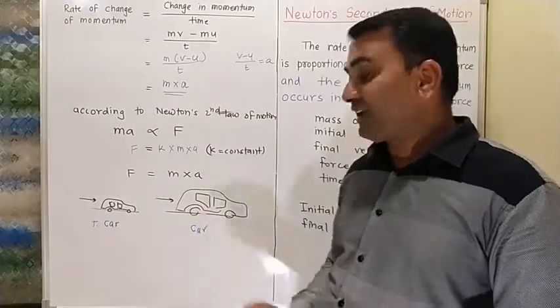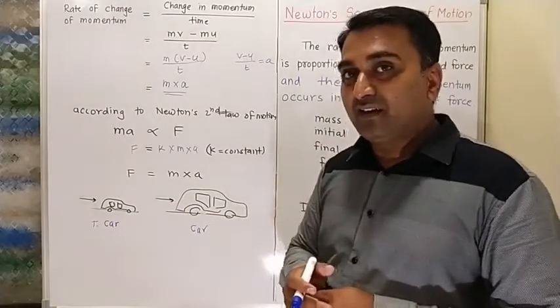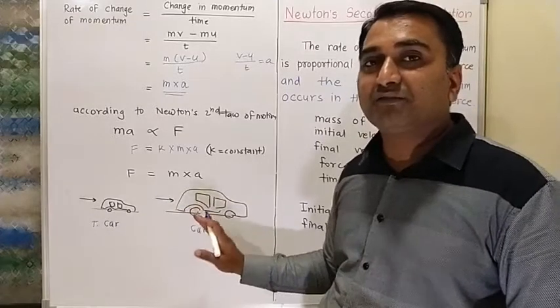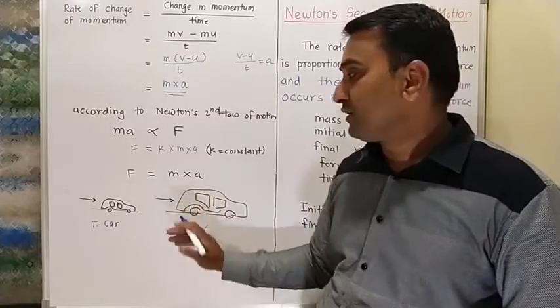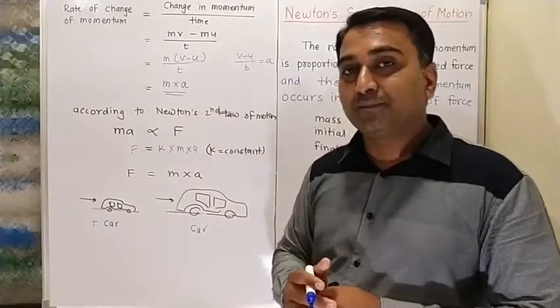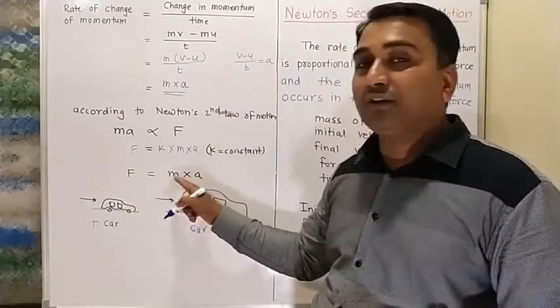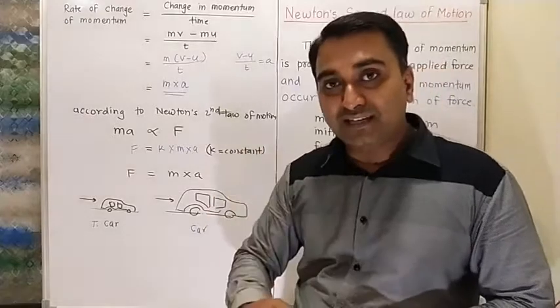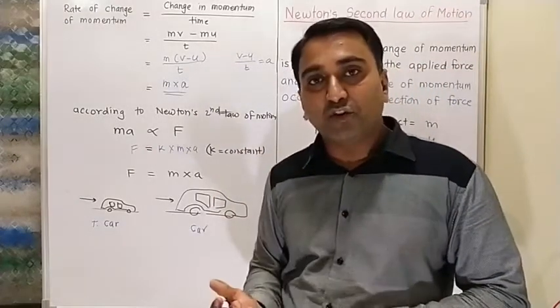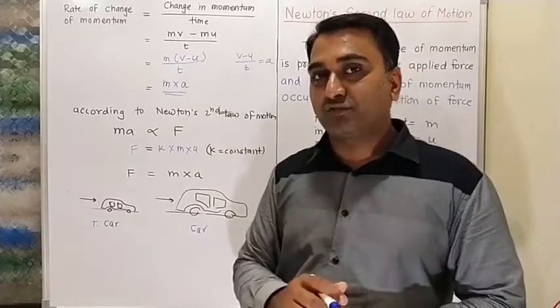But when the real car is there and you apply the same force on it, definitely it will move with less velocity. So when equal force is applied on different objects, then acceleration depends on its mass. The lighter the object, the more acceleration we get, and the heavier the object, the less acceleration we get.